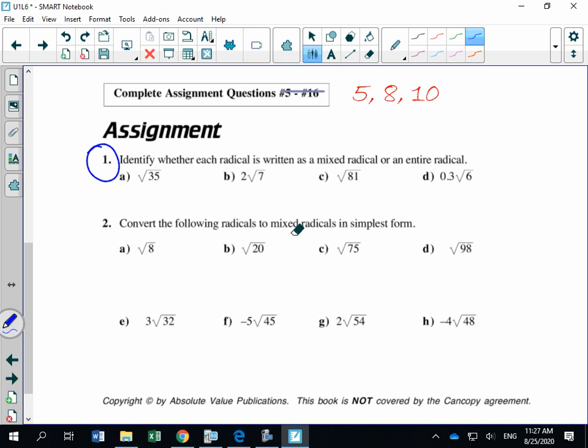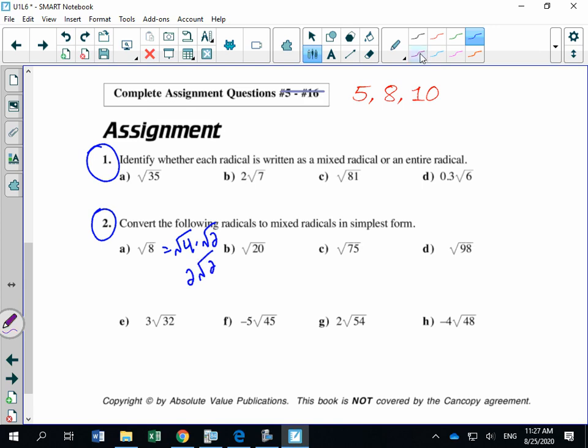Convert the following mixed radicals in simplest form. For number 2, actually for number 2, I want you to do them all. And again, you could do, if you really want, √4 times √2, which is 2√2.